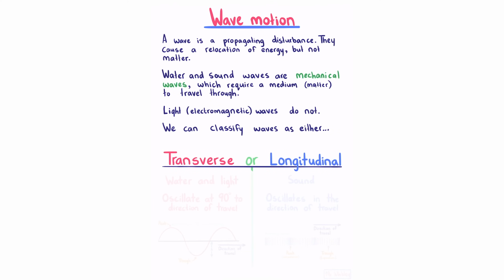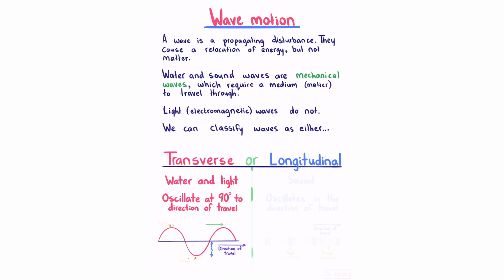Transverse waves, such as water and light, oscillate at 90 degrees to their direction of travel. So if our wave is traveling towards the right, we see it oscillating at 90 degrees up and down. Half the height of our wave is our amplitude A, where we have our peaks at the top and our troughs at the bottom, and our wavelength is the distance between one wave cycle.